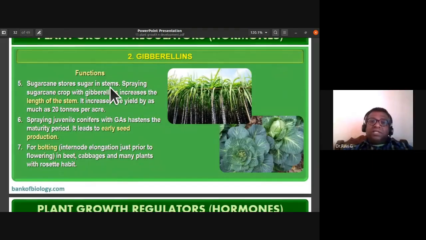Sugarcane stores sugar in stems. Spraying the sugarcane crop with gibberellins increases the length of the stem. It increases the yield by as much as 20 tons per acre. So sugarcane plants, whenever they are sprayed with gibberellins, increase the length of the stem, and the yield increases by as much as 20 tons per acre.